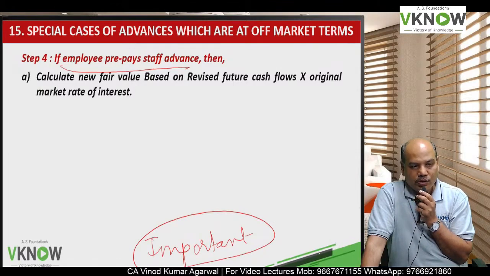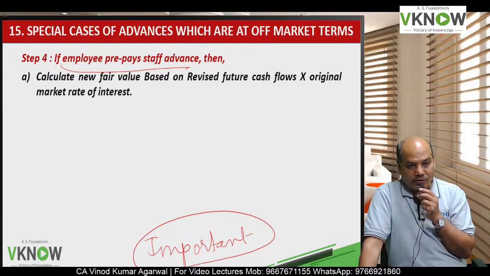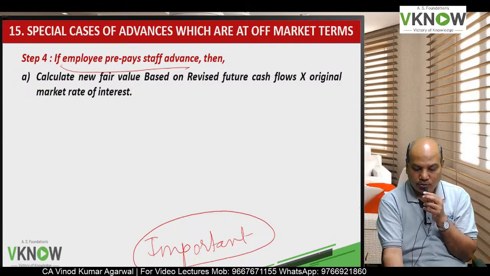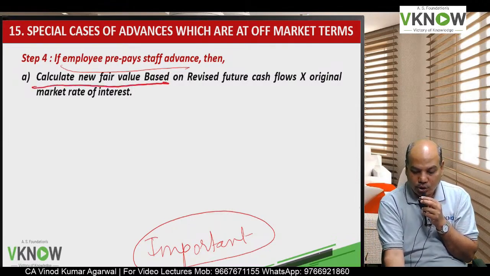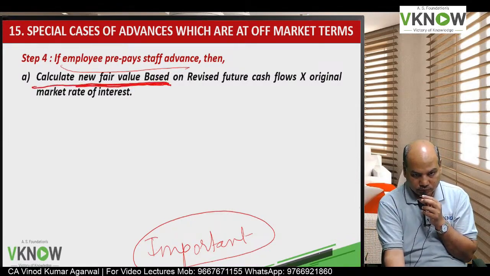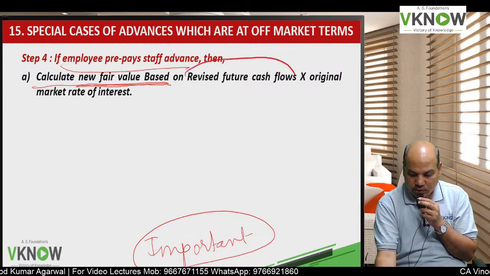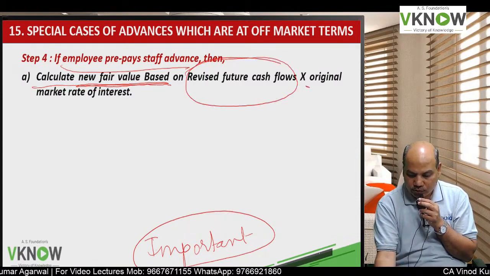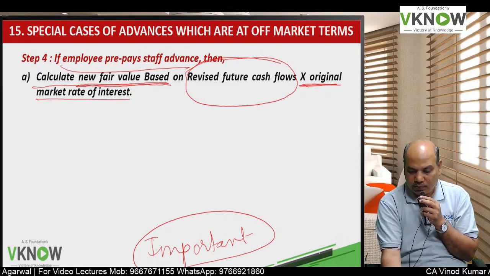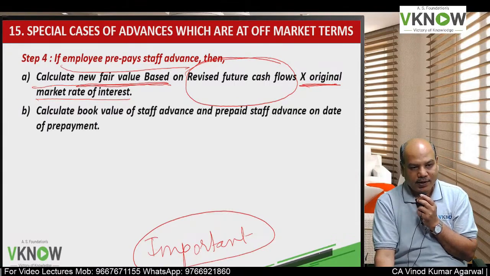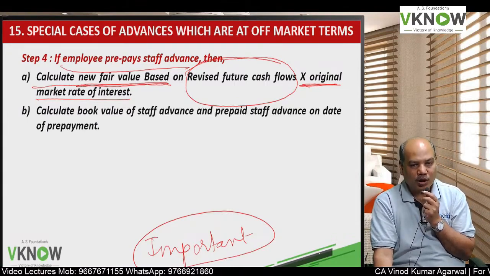The loan was given to the employee for 10 years, but he may come after 6 years and repay some portion of the loan in advance. So what will I do? I will calculate new fair value. I have to again compute fair value based on remaining future cash flow multiplied by original market rate of interest. So I will recalculate the fair value now.